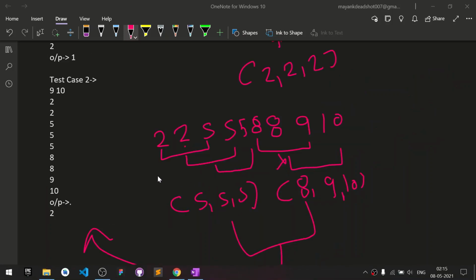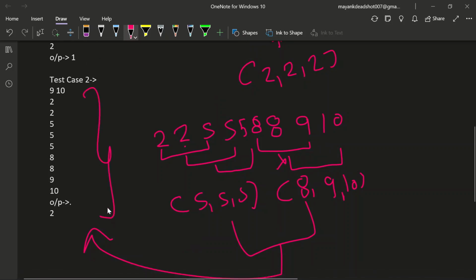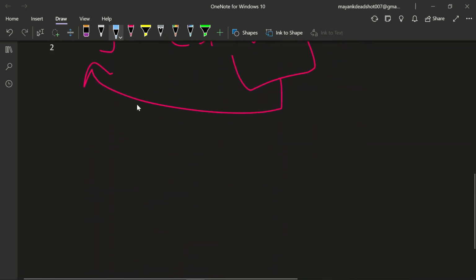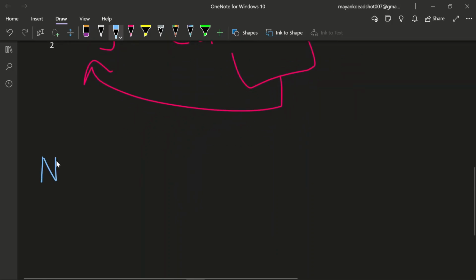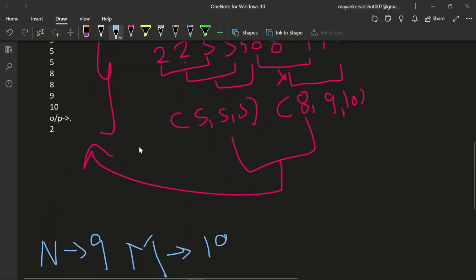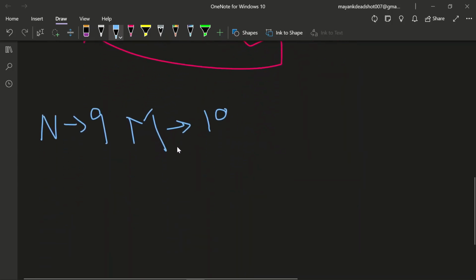Okay, so let's just take this example. What this example is saying is that n is given as 9 and m is given as 10. So there are 9 numbers, but the numbers can range from 1 to 10.